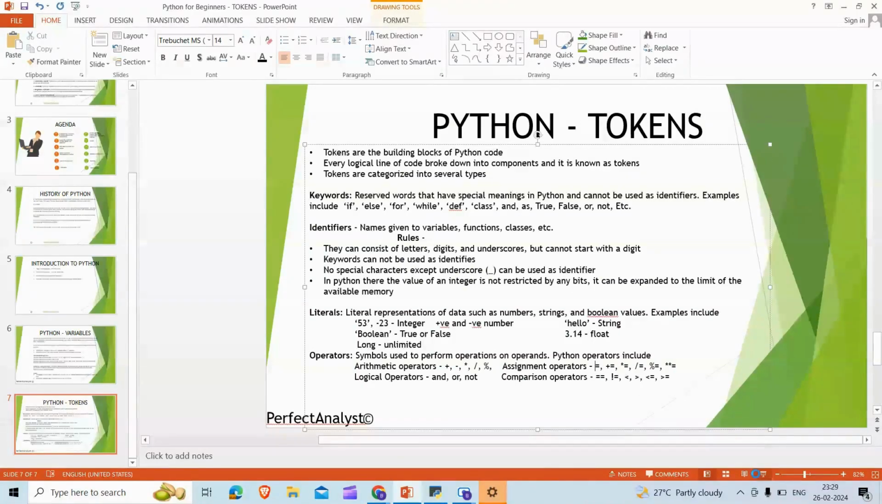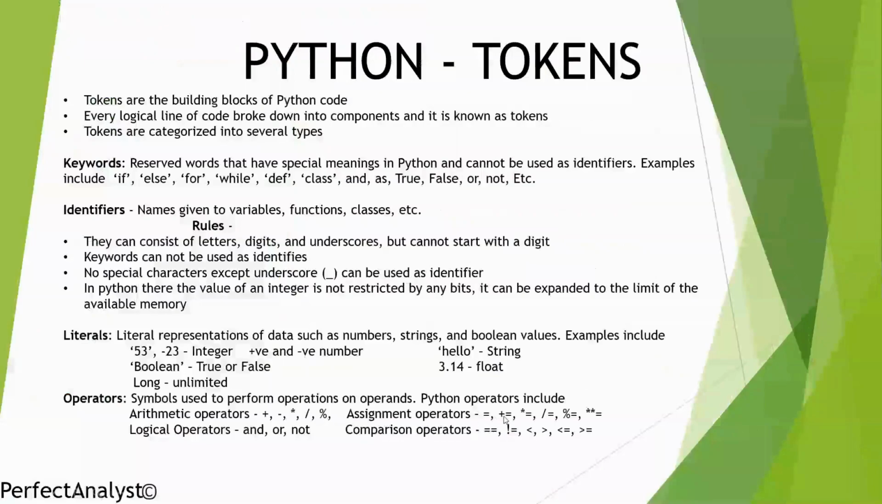So here equal to, plus equal to, multiplication equal to, division equal to, percentage equal to. These are all assignment operators. You are assigning a certain value, right? Then logical operators like and, or, not. And if you are going to compare two values, then you can use all these operators.